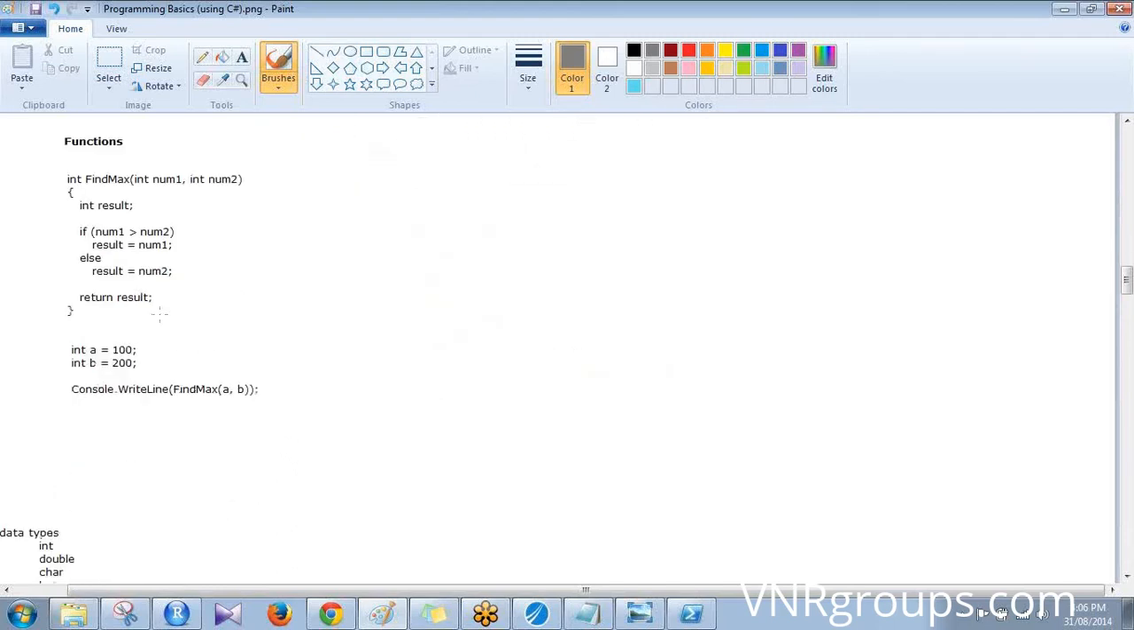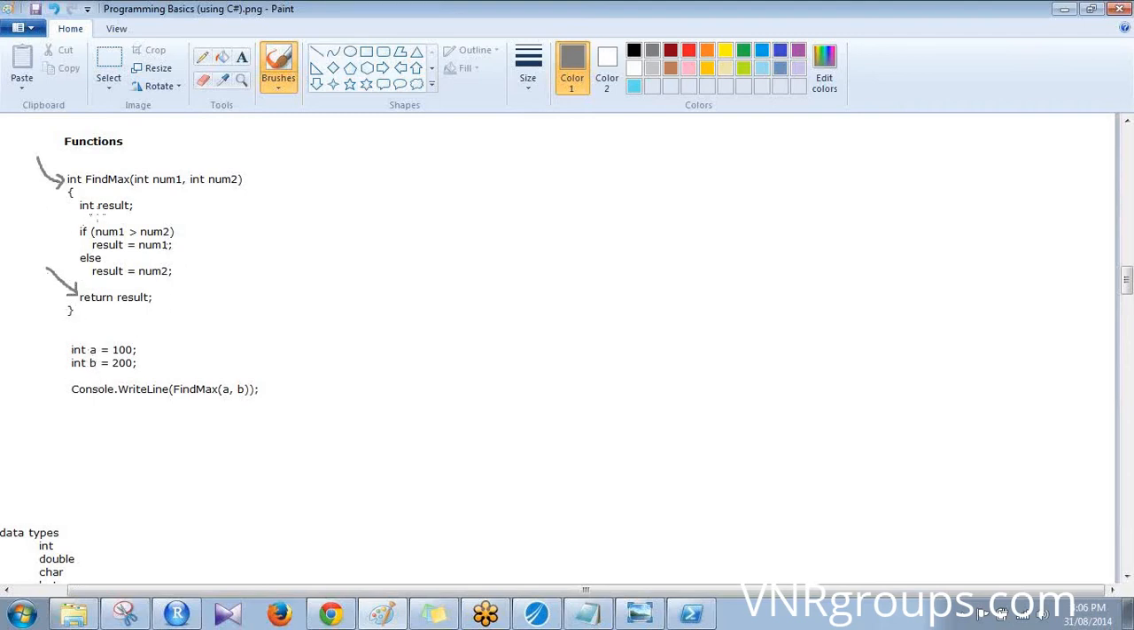See, I have put a very simple example here, which is I'm saying find the max of two numbers, and you're passing two integers, num1 and num2, and it will return an integer. That is what this thing says. See, it will return an integer. These two things mean that it will return an integer.